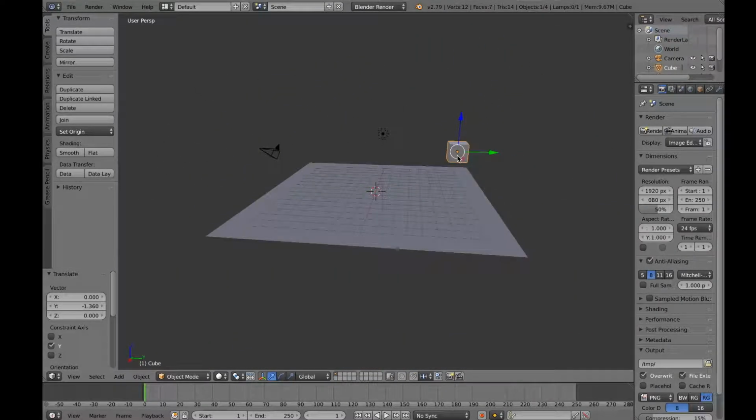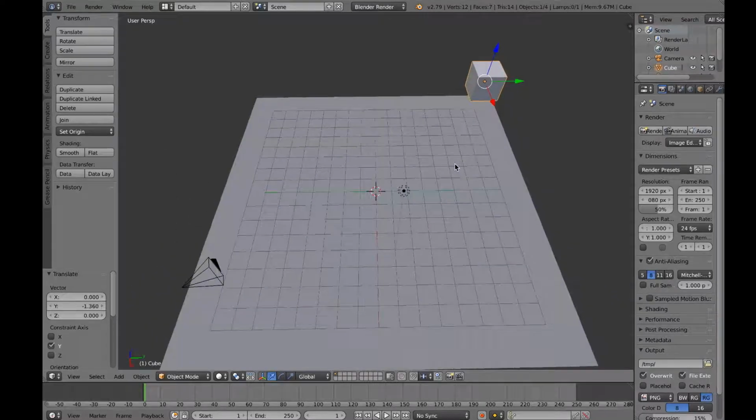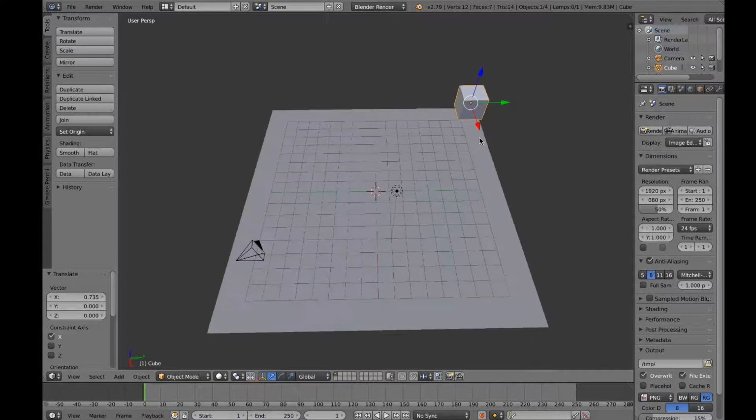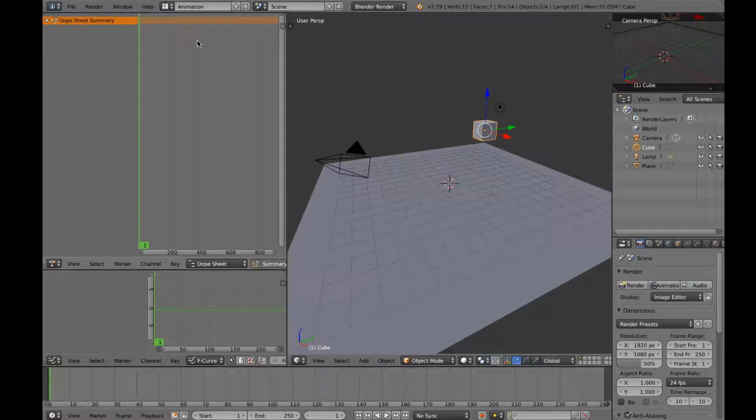I'll move it from here to here, increasing the size and rotating the cube. Then from this place to this place, reducing the size and rotating the cube, and like that until it reaches back to its starting position. So let's try that. Animation window.